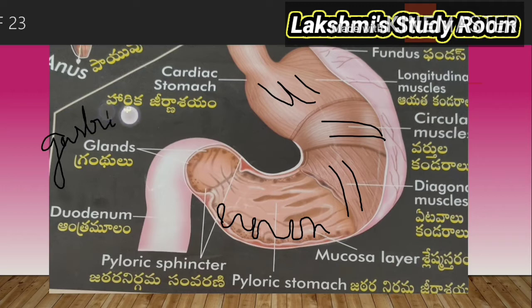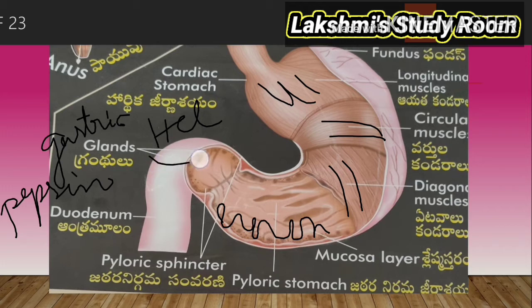The gastric glands secrete HCl as well as some enzymes. The gastric juice contains pepsin. This pepsin will help to break down the proteins into peptones. Pepsin is an enzyme which will act upon the proteins. Then the proteins will break down into peptones.